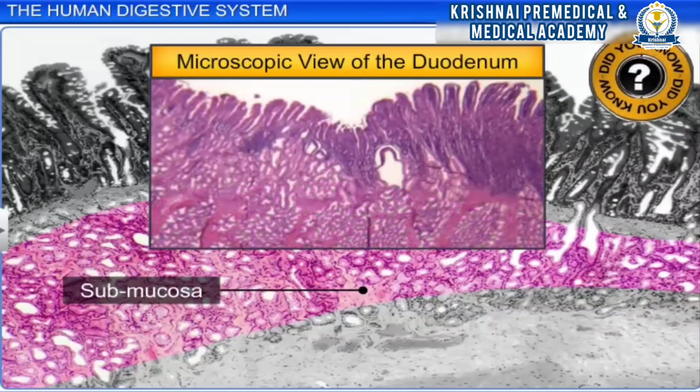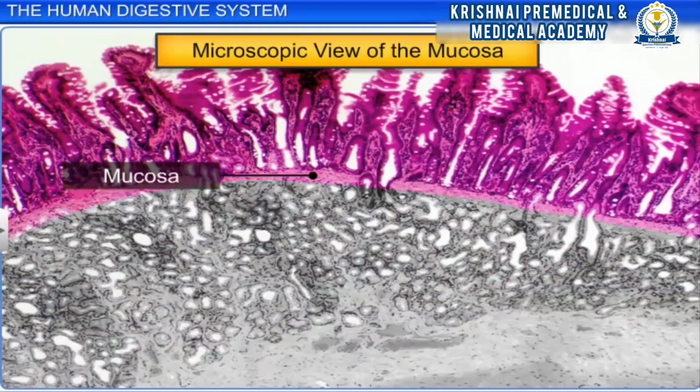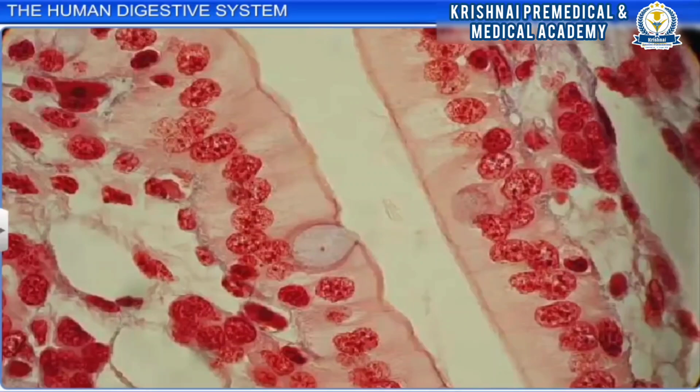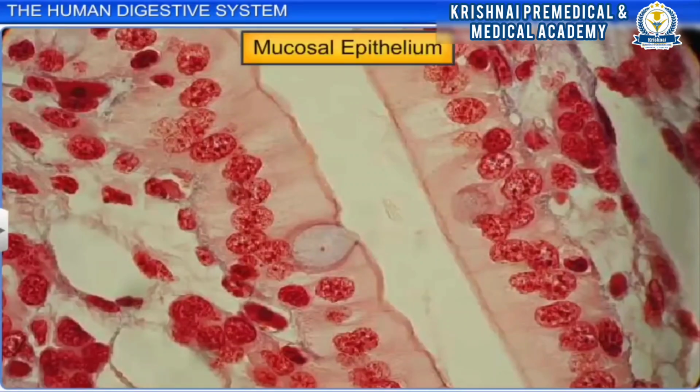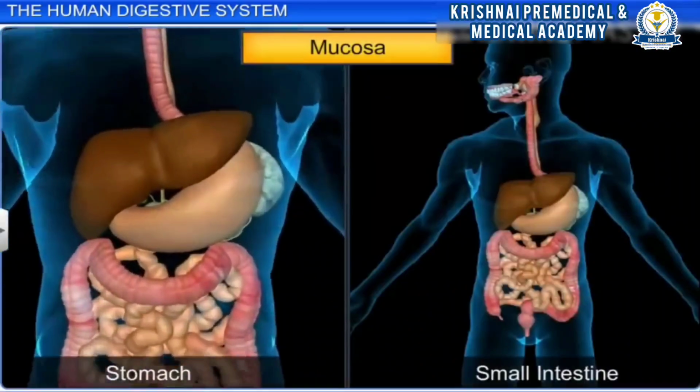In the duodenum, glands are also present in the submucosa. Finally, the mucosa, the innermost layer of the alimentary canal, lines the lumen of the alimentary canal. It is an important layer as the mucosal epithelium has goblet cells which help in lubrication by secreting mucus.